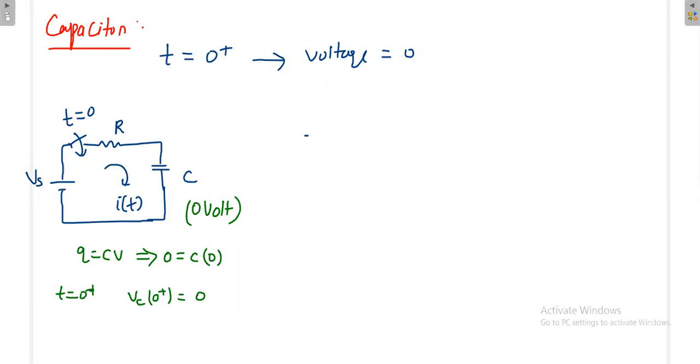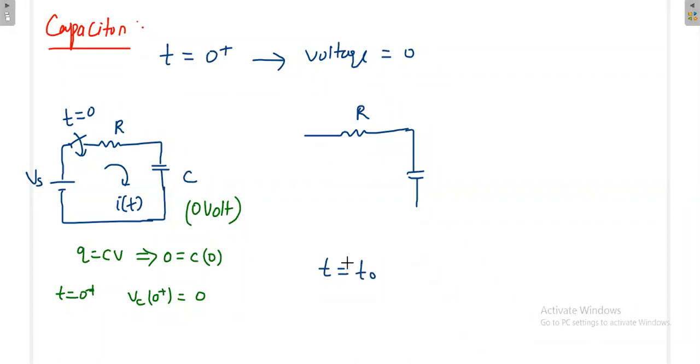Say, for example, at t equal to some t naught, somewhere in the middle. You are in the middle time. At t equal to t naught, you are analyzing the circuit. Then what would have happened? It is not very near to 0, but it is not very far from 0. It is somewhere in the middle.